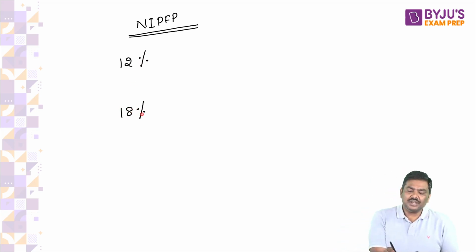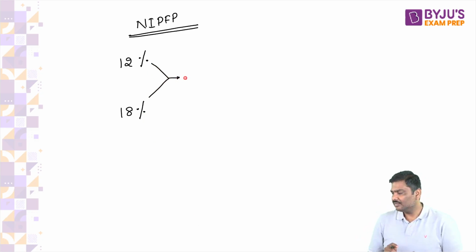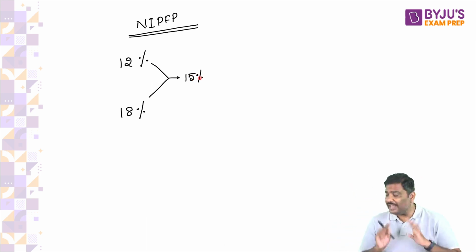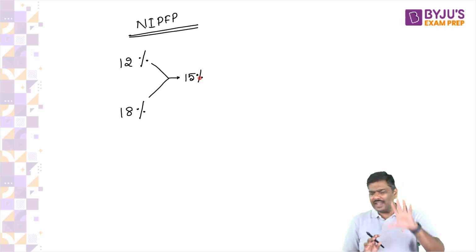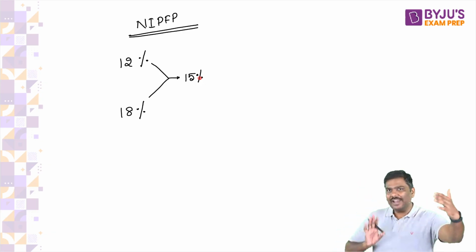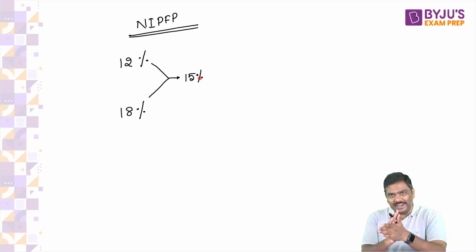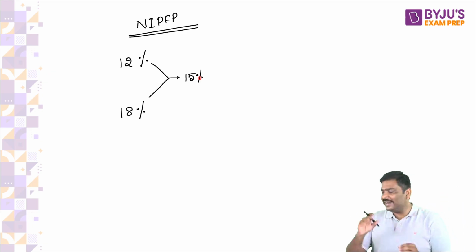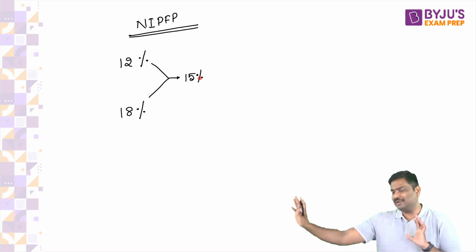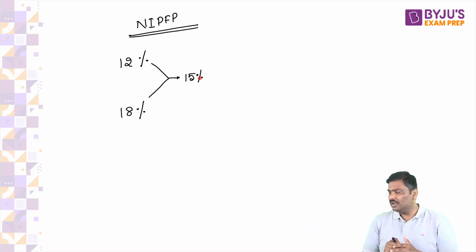The recommendation was, why don't we merge 12 and 18 and make it 15%? Why don't we make it 15%? And many of you looking at this number will say, yes, it makes perfect sense. 12 and 18, I will add 12 and 18, divide by 2, I will get the middle point, 15%. But there is one big problem, a very, very big problem. What is the big problem here?